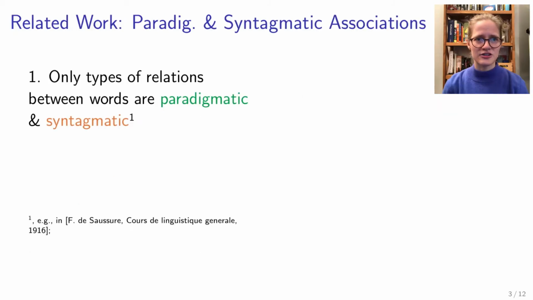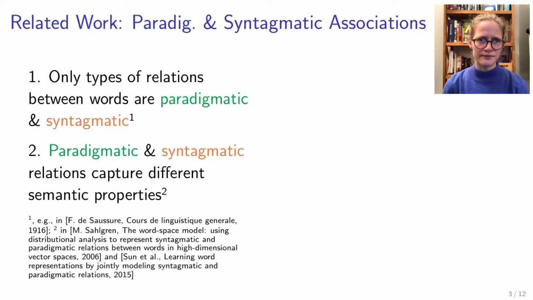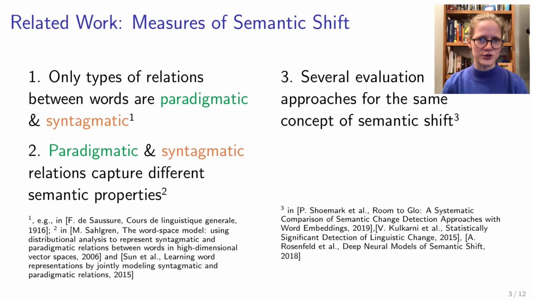In the beginning, I talked to you about paradigmatic and syntagmatic relations. Turns out they have been looked at for a long time in linguistics and even have been described to be the only types of relations possible between words. This is the intuition that you can only have horizontal and vertical relations between words. Additionally, there has been computational work on paradigmatic and syntagmatic relations, which says that both capture different and important semantic properties. There have been several approaches to validating proposed semantic shift measures.